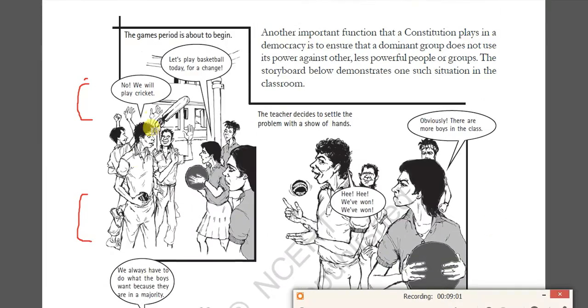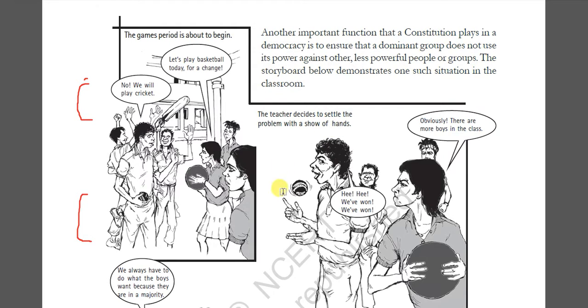Here also he is trying to give an example. What is the effect of a dominating group? Let us say there is a school. The boys want to play cricket and the girls want to play football. But when they want to come to a decision, the teachers decide to settle the problem with a show of hands.